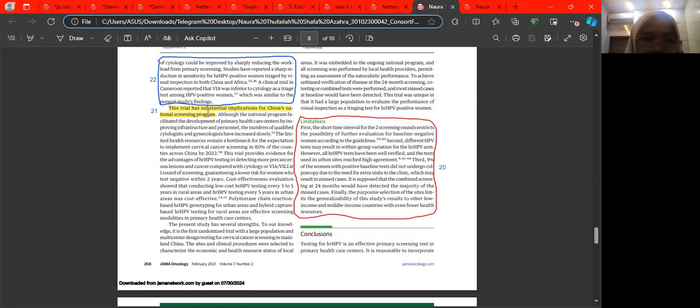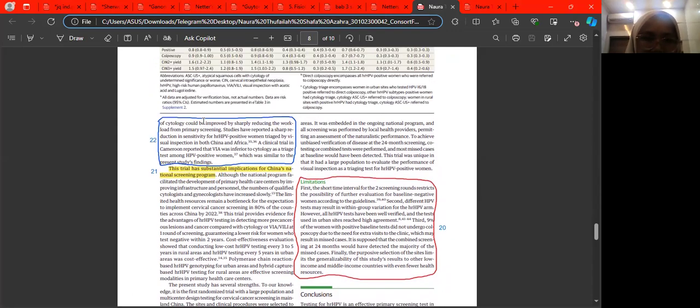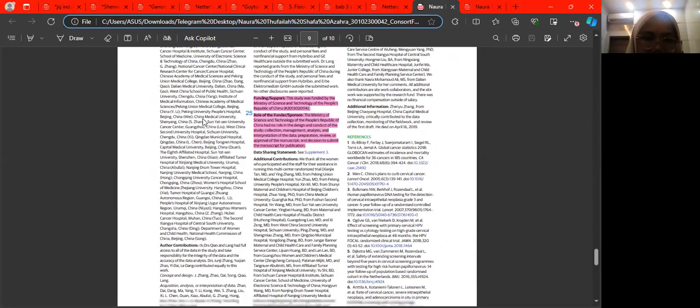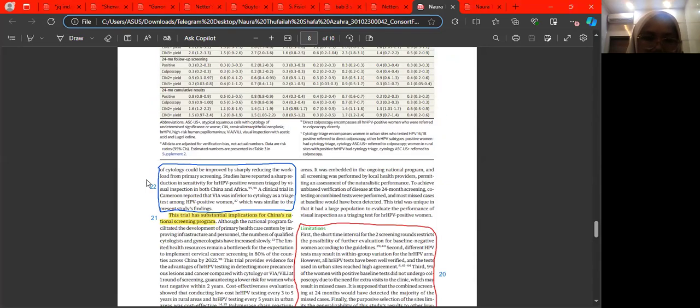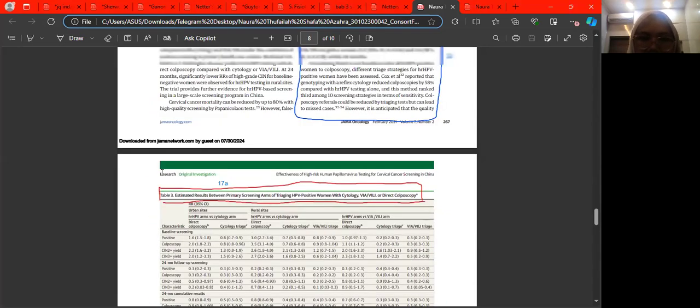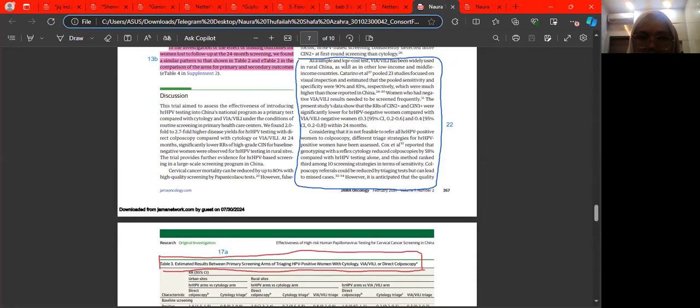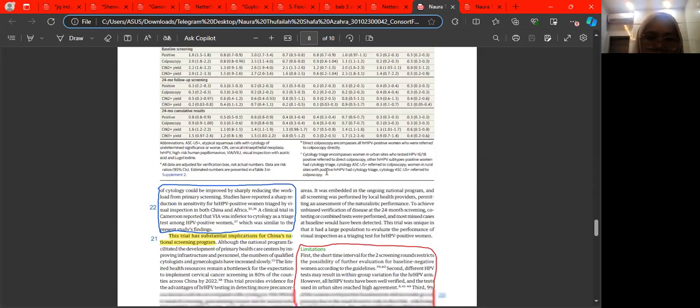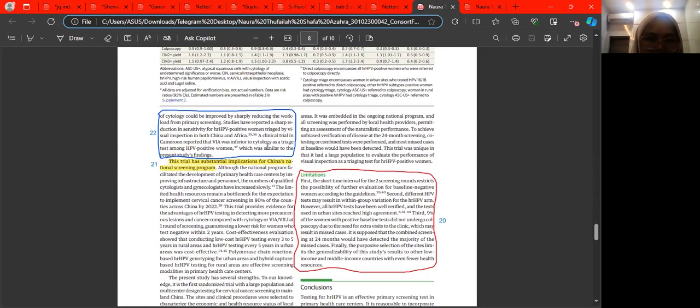This trial has substantial implication for China's national screening program. And number 22: as a simple and low-cost test, VIA/VILI has been widely used in rural China, considering that evidence is insufficient to refer all HR-HPV positive women to colposcopy.